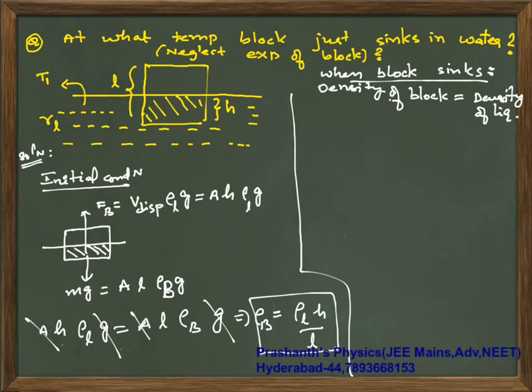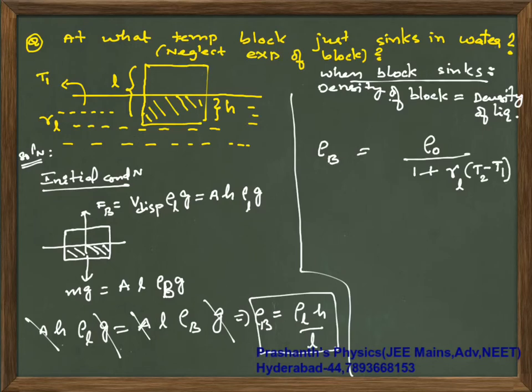Density of block is equal to density of liquid. Your density of block is rho b. The density of liquid, with initial density given as rho naught, is rho naught by 1 plus gamma of liquid into delta theta, that is temperature T2 minus T1.